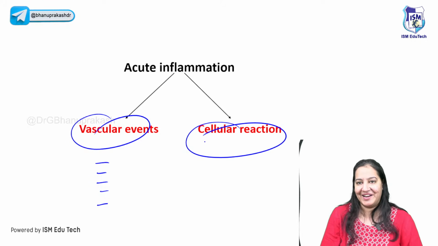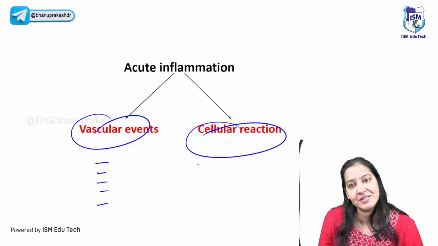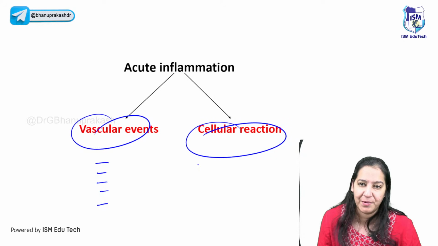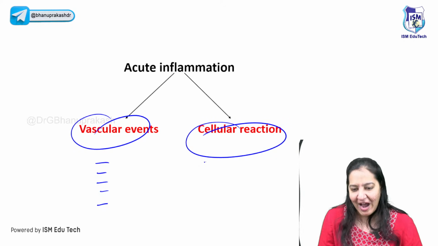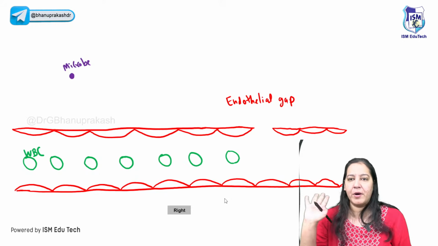Let me come to the 6 cellular events. You will say, still WBC is not out now. My ultimate purpose is to take the WBC out and make a fight between the bacteria and the WBC, between the terrorist and the army. So I will fulfill that purpose in the next 6 events. So let me talk about the cellular events.